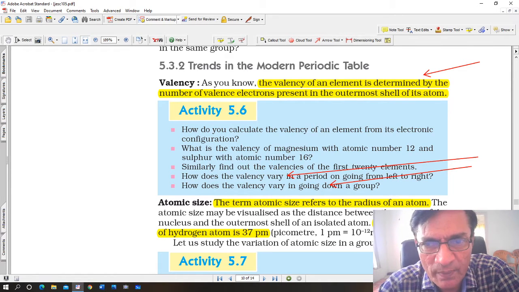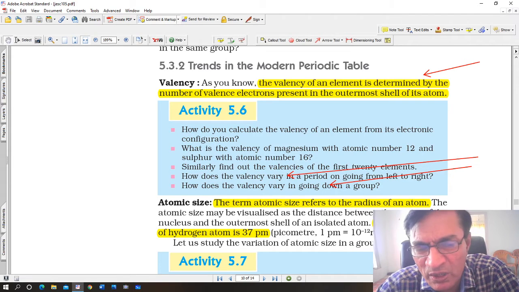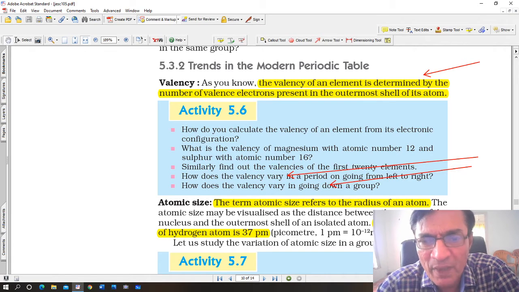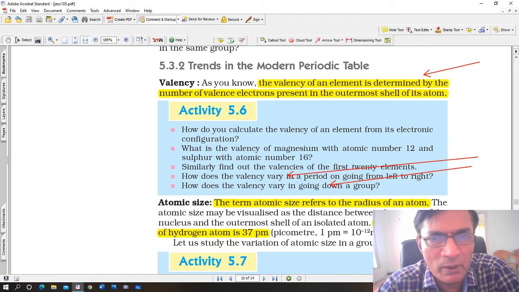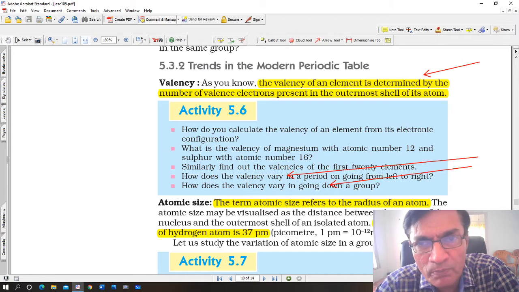Good morning, students. We are discussing the modern periodic table, and I told you that many efforts were made by scientists other than Mendeleev, Dobereiner, and Newlands. These are the scientists who made efforts in classifying elements. But apart from them, there are others also, like Henry Moseley, who actually gave more importance to atomic numbers rather than atomic weights. And as a result of that, the modern periodic law and the modern periodic table came